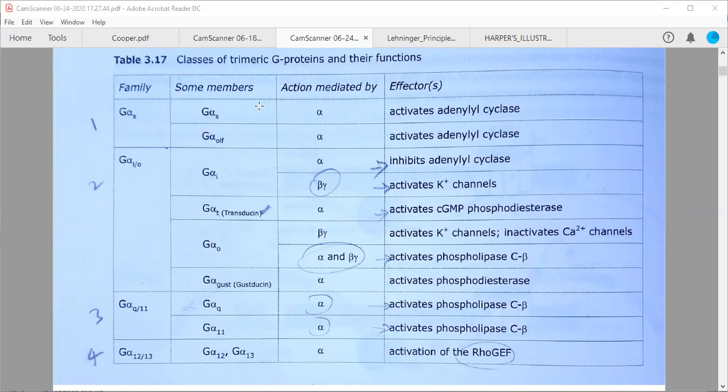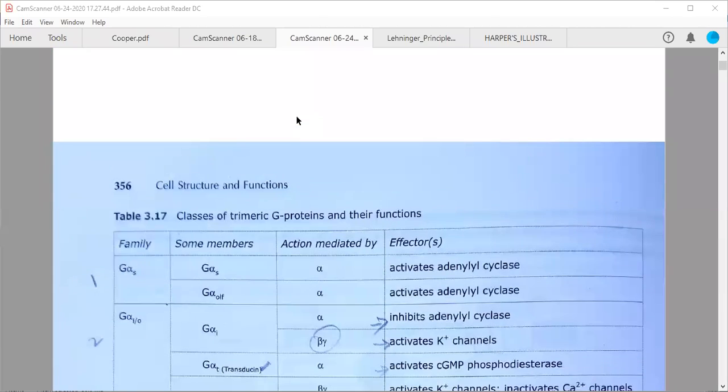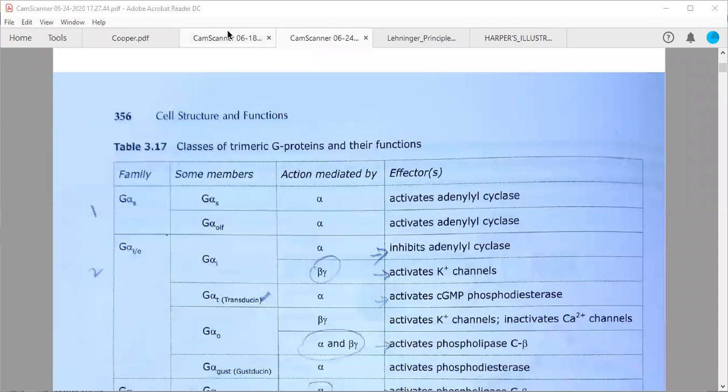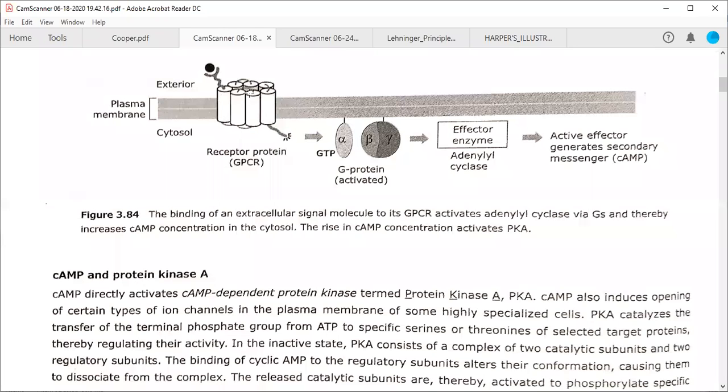So what is the function of the alpha unit in these G proteins? We know there are three subunits in these G proteins: alpha, beta, gamma. Beta and gamma form a complex, and alpha generally dissociates from the G protein, as you can see from this particular diagram. This is a GPCR, G protein coupled receptor, and this is a G protein made up of three subunits: alpha, beta, gamma.